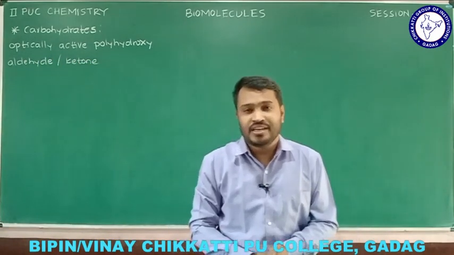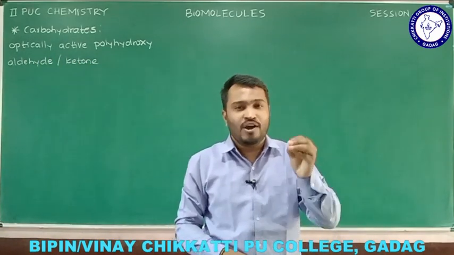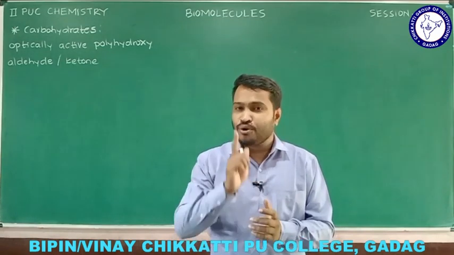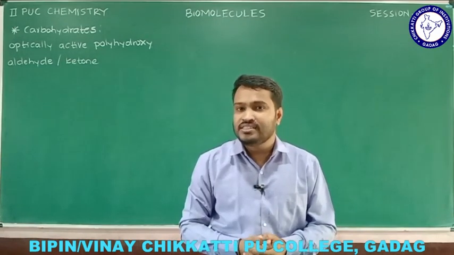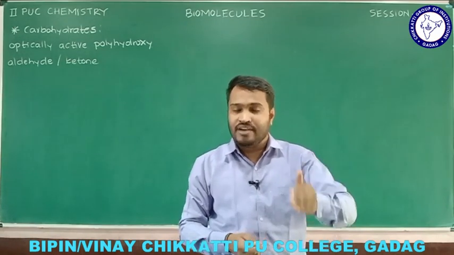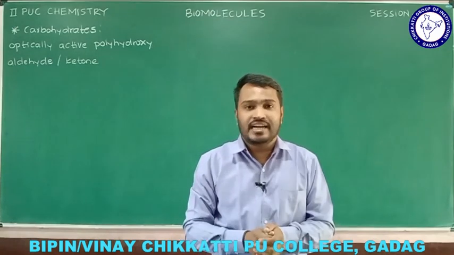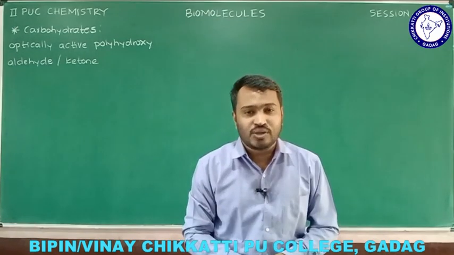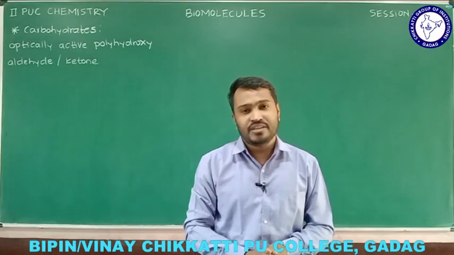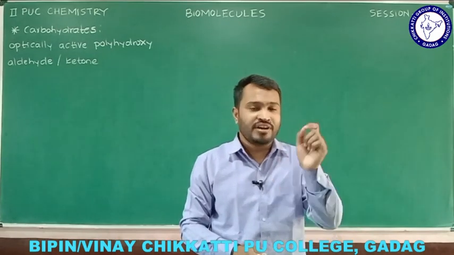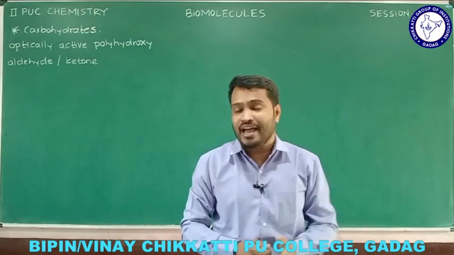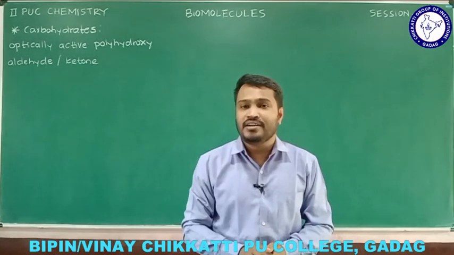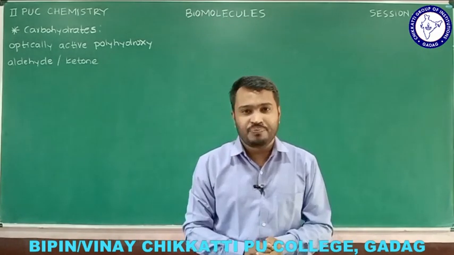Optically active: a substance is said to be optically active if it rotates the plane polarized light either towards the left or towards the right, and this property we call optical activity. The main condition for a compound to show optical activity is that it should contain an asymmetric carbon.